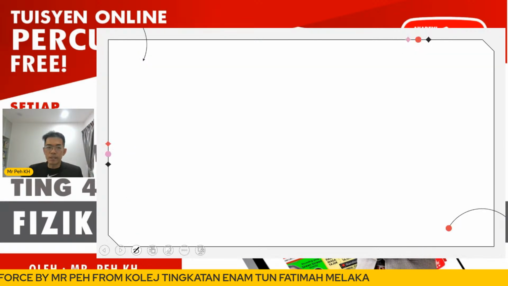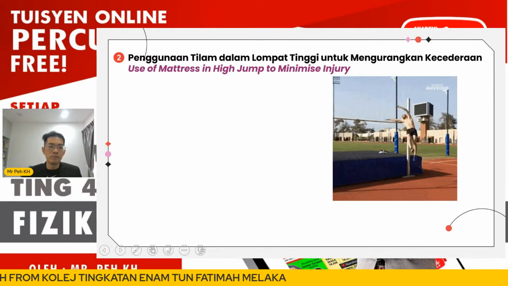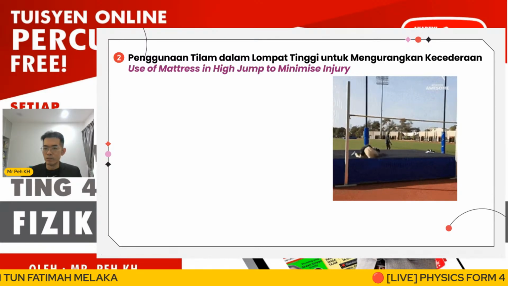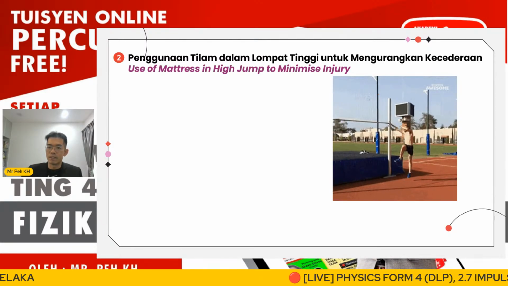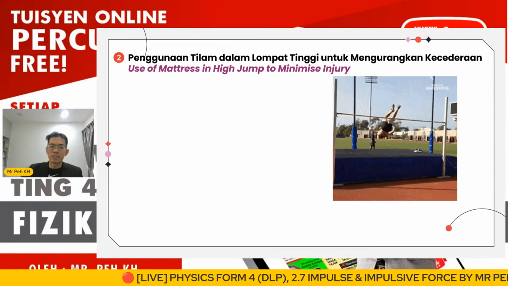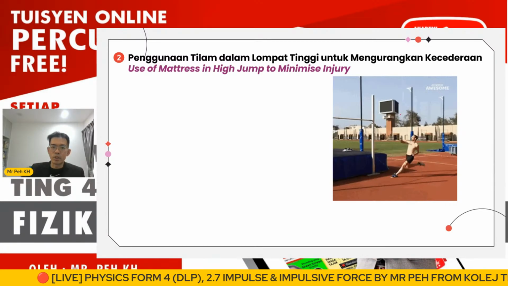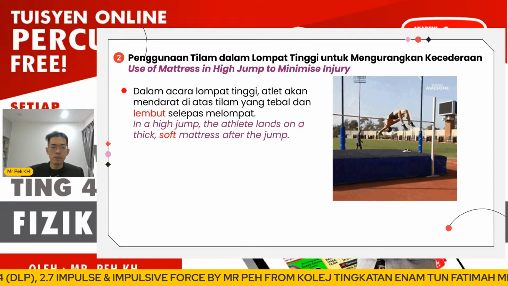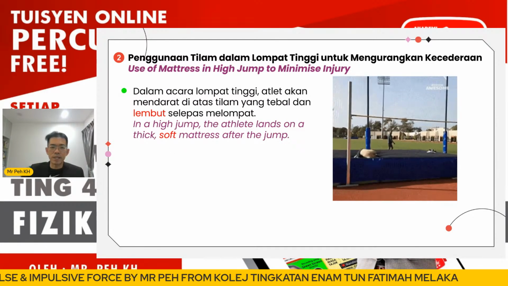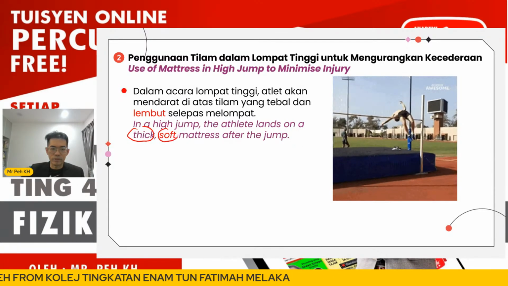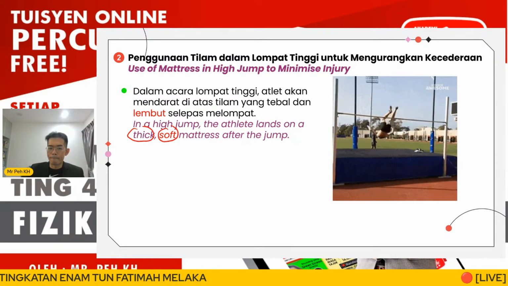Okay, so the next application here will be using the mattress in high jump to minimize injuries. You can look at this short video clip here. An athlete is doing the high jump, and then falls on the mattress. In high jump, the athlete lands on a thick and soft mattress after a jump.